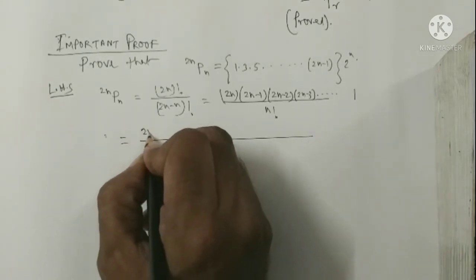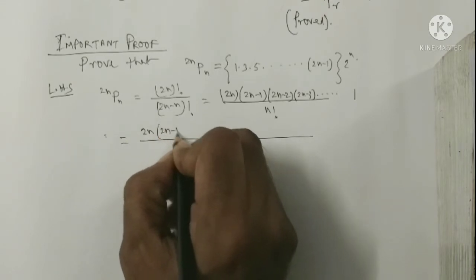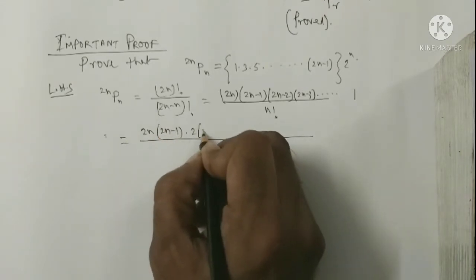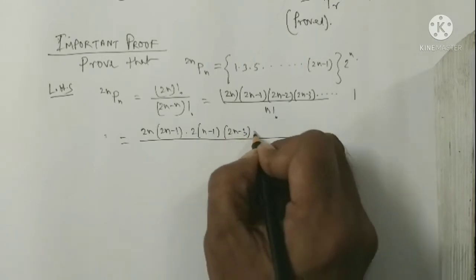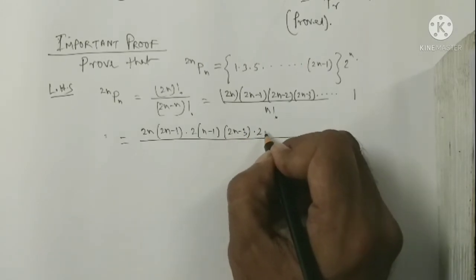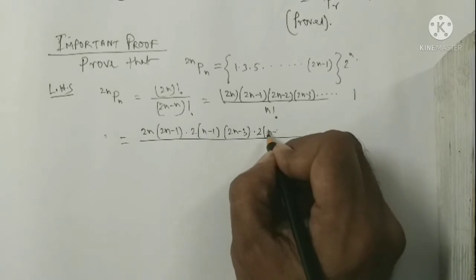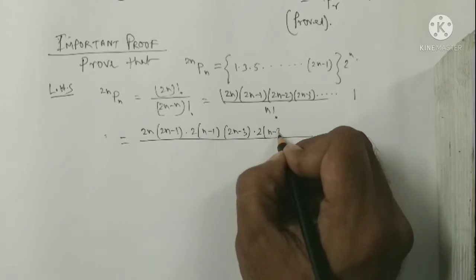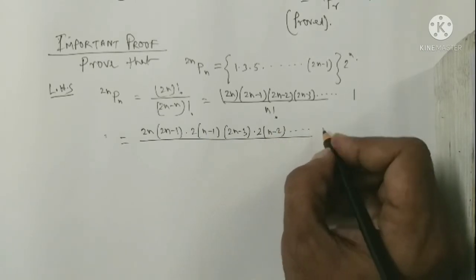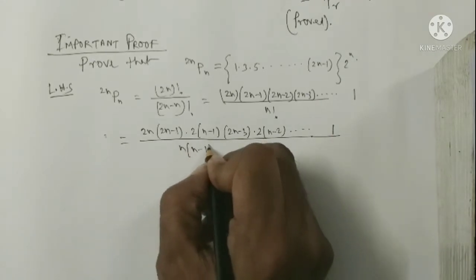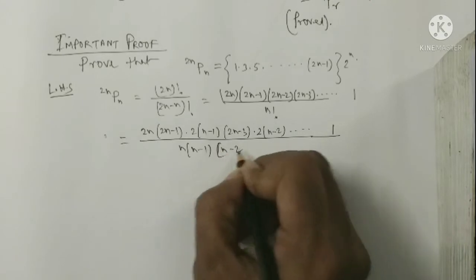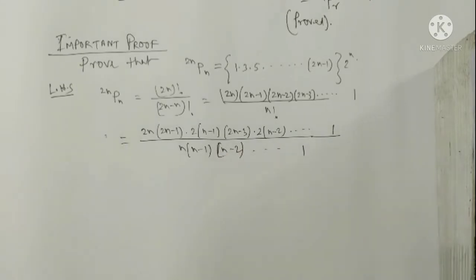If I write in this form: 2n, 2n minus 1, 2n minus 3, the next term 2n minus 2, and so on to 1, and in the denominator n, n minus 1, n minus 2, and so on to 1.